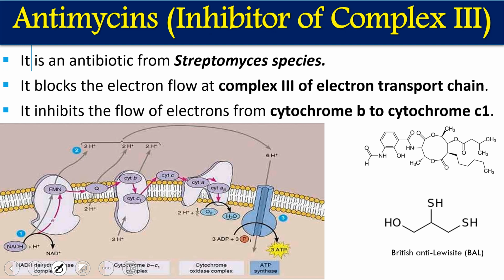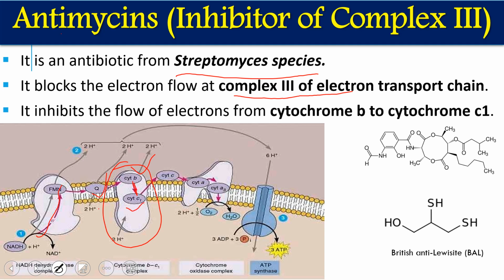Next, we are talking about antimycin. This is an inhibitor of complex number 3. This is an antibiotic which is isolated from Streptomyces species. It blocks the electron movement at complex number 3 of the electron transport chain. The electron which is coming from complex number 1 or complex number 2 through ubiquinone is given to cytochrome b, and then from cytochrome b the electron will be given to cytochrome c.